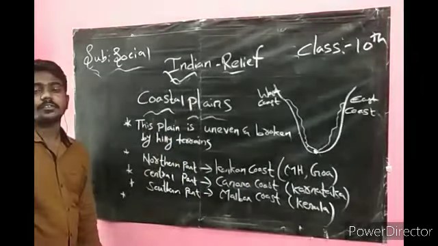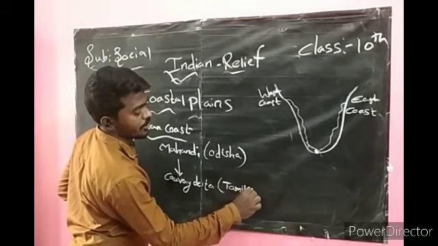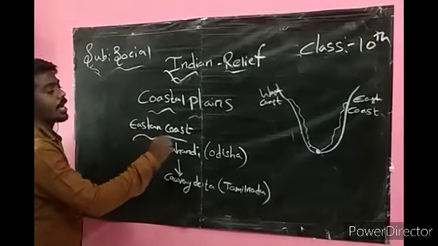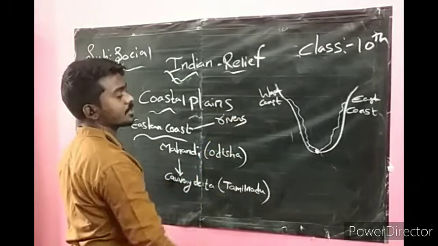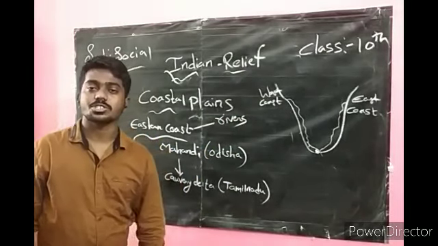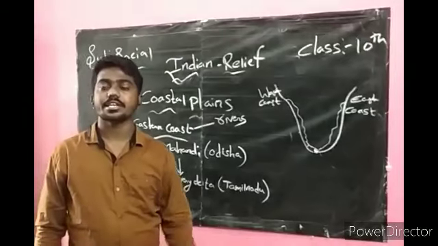The eastern coast stretches from the Mahanadi in Odisha to the Kaveri river delta in Tamil Nadu. These plains are formed by rivers like Godavari, Krishna, Kaveri.